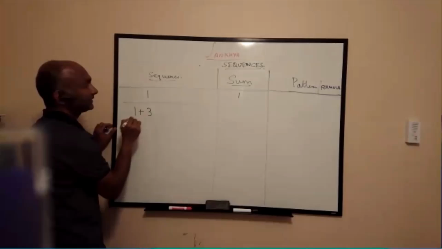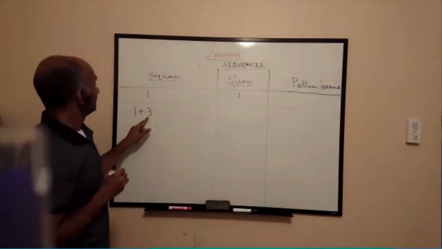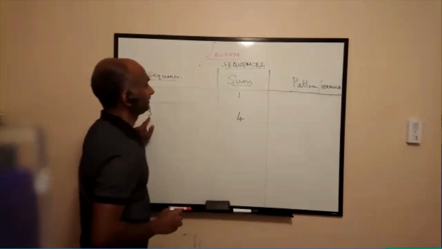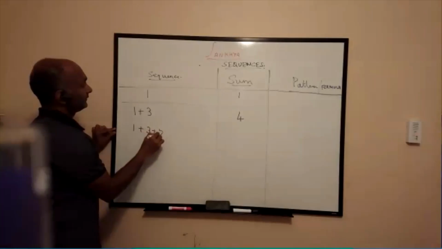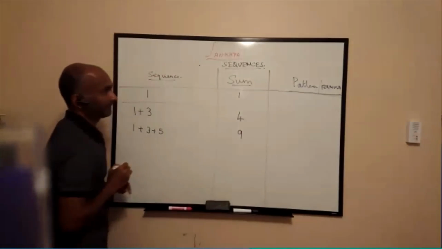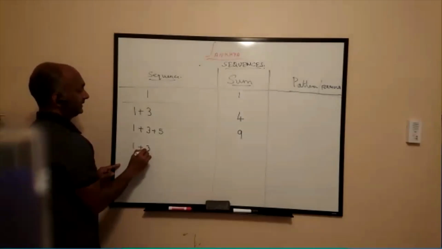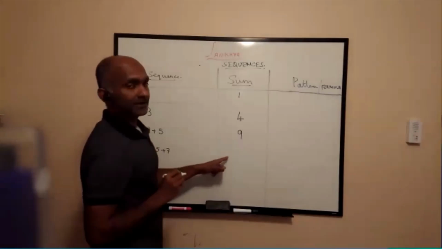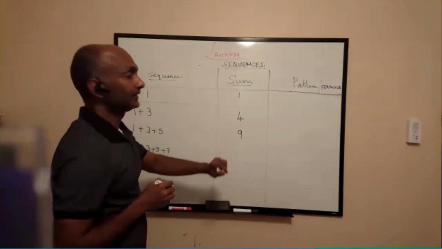Okay. So the next odd number is 3. So what is 1 plus 3? It is 4. 1 plus 3 plus 5, that is 9. 1 plus 3 plus 5 plus 7. Now, before I write the sum here, let's make an observation.